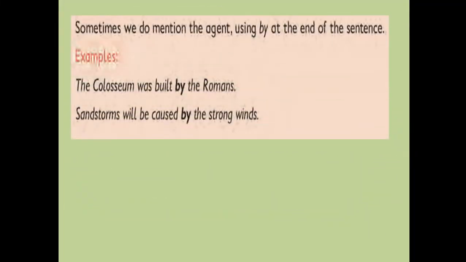Then, sometimes we do mention the agent using by at the end of the sentence, okay? Be careful with this sentence. Okay, sometimes we do mention the agent using by. Examples, the Colosseum was built by the Romans. Sandstorms will be caused by the strong winds. Okay, be careful with these examples, okay, they are important.